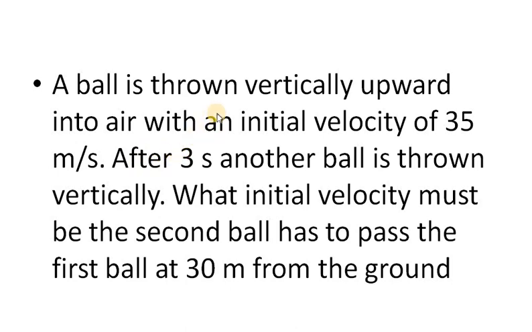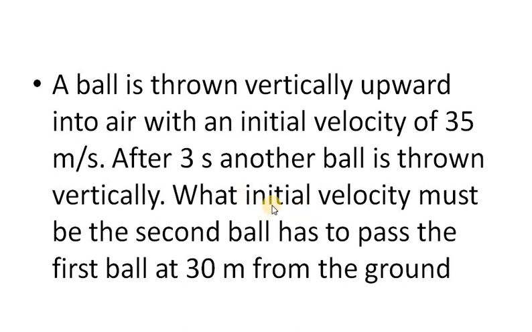Here time is not given for the first ball, but the initial velocity and height are given. For the second ball, time is not given, but it starts after 3 seconds, and they ask for the initial velocity.